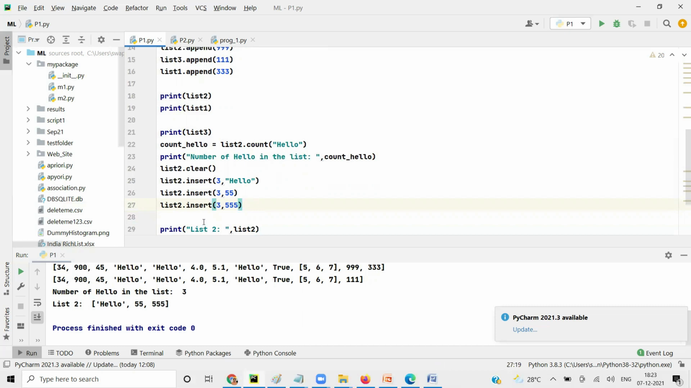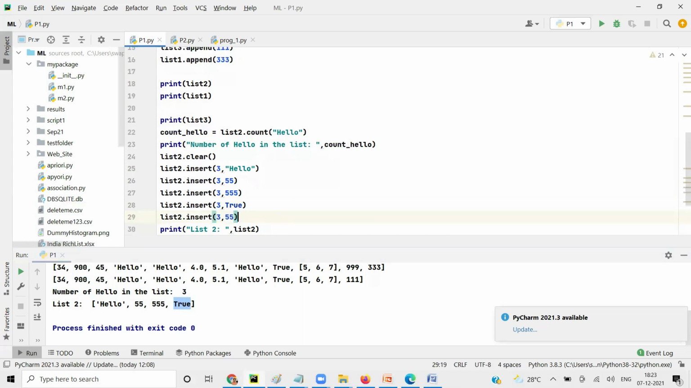Now again, let me add. This time I will add true. Now you see what happens. True, fourth position, so it found the fourth position. But again, I'm going to add something like, say, Hyderabad. I'm saying third position, fourth place. So what was at the fourth place will go to the fifth place.